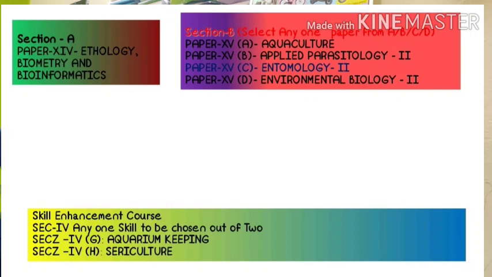So it is not problematic, because whatever subject you choose in the 5th semester, the same continues in the 6th semester. Now as you chose one skill enhancement course paper in the 5th semester, in the same way in the 6th semester you have to choose another skill enhancement course paper among 2 papers.